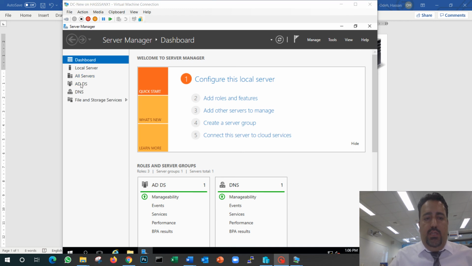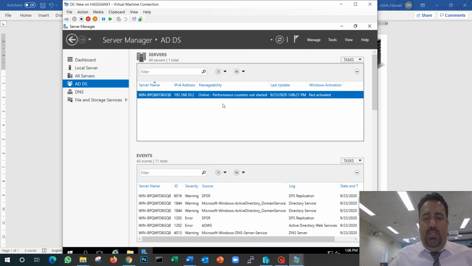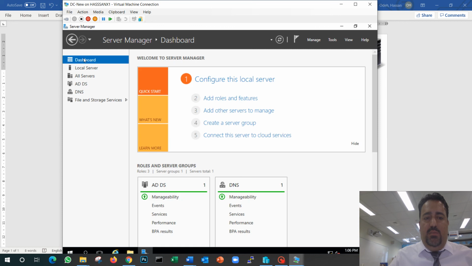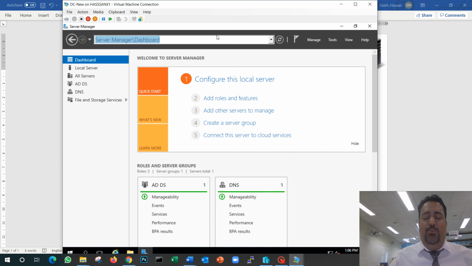So it's done configuring. Here is my Active Directory Domain Services. My domain is there, my data is there. Here's my DNS. My stuff is up and running now. My server is up and running. Good. I can go to the tools now. I can see the domain users. I can control the domain users. I can control the domain trusts. I can control the domain sites. I can go to the group policy management. Now with these steps, my domain is up and running.